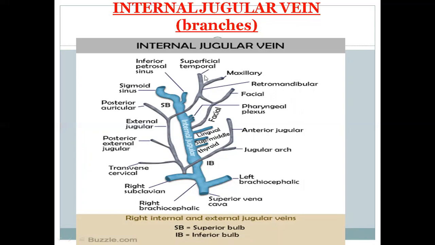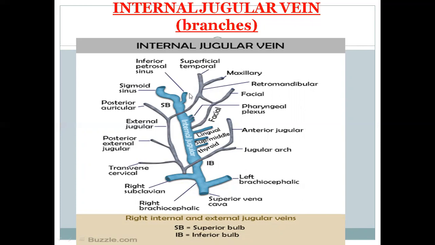How is it formed? This is the superficial temporal and maxillary. When they join with each other, they form the retromandibular vein. The retromandibular has two divisions, the anterior division and the posterior division. The anterior division joins with the facial vein, and it forms a common facial vein which opens into the internal jugular vein.